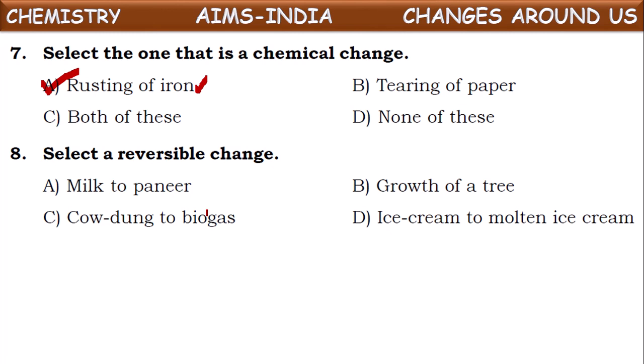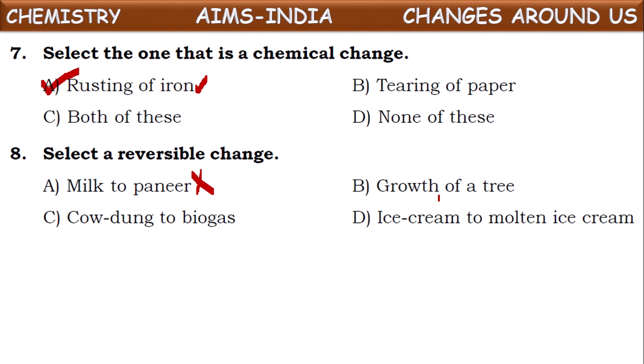Next one. Select a reversible change. Observe once the change is given here, which can be reversed here. Milk to paneer. Can we convert paneer back to milk? No, it is not possible. What about the next one?